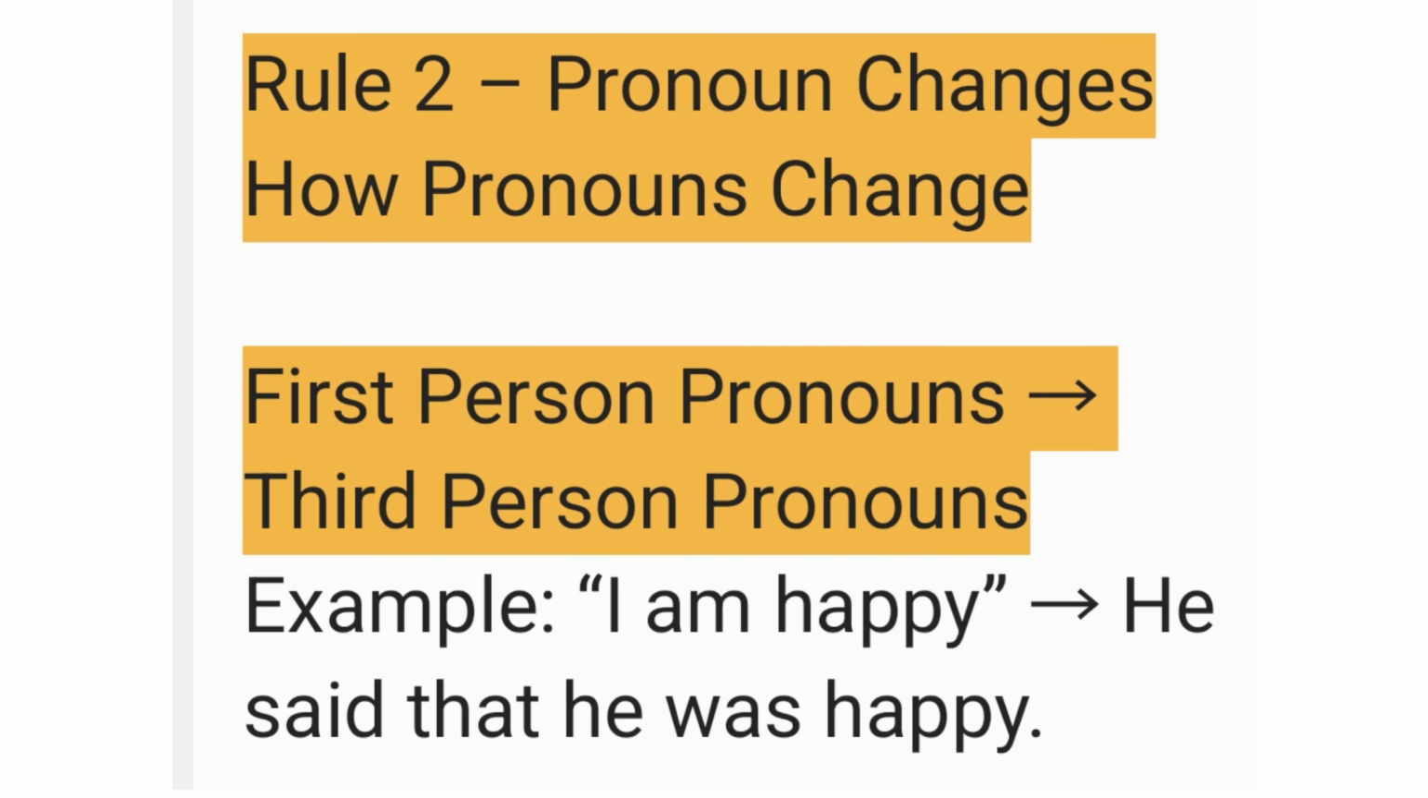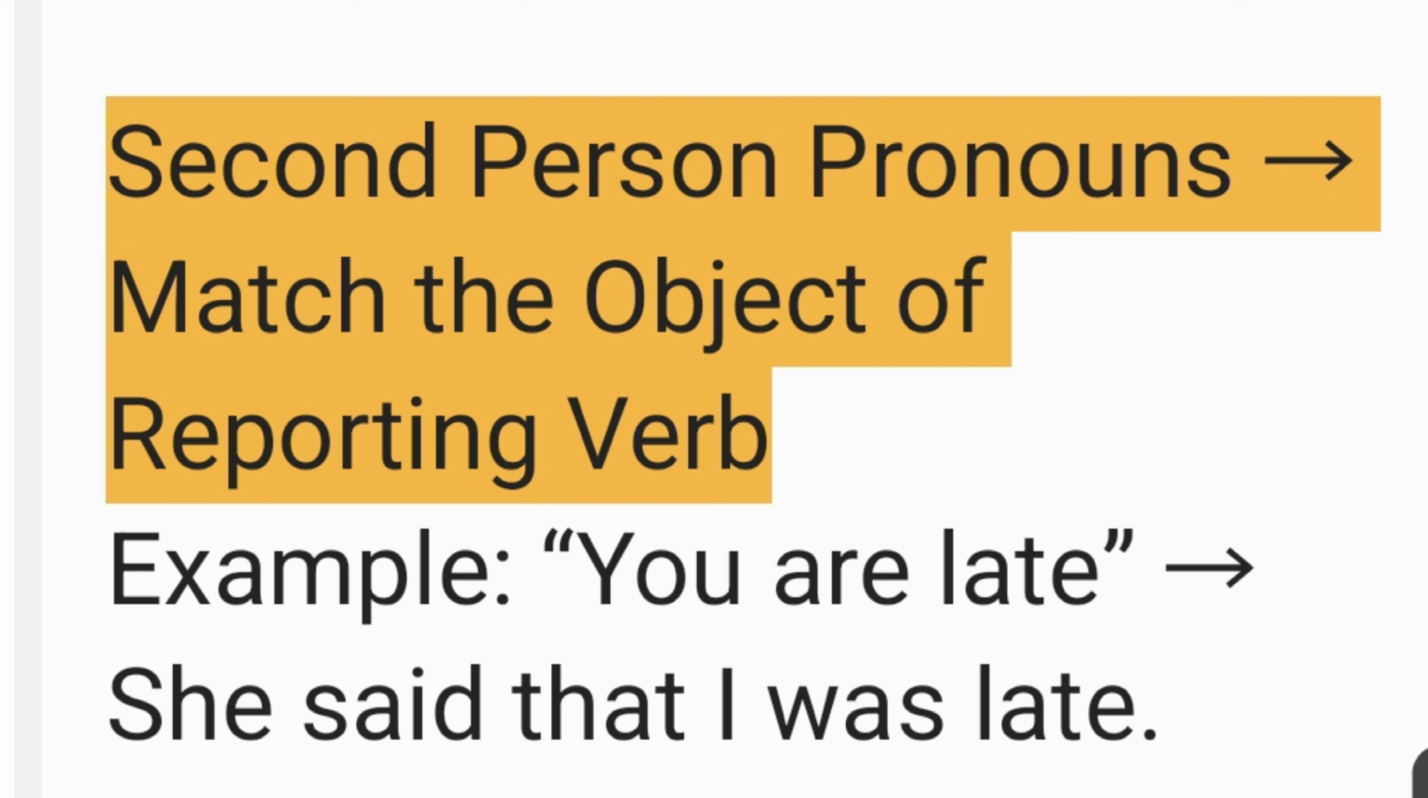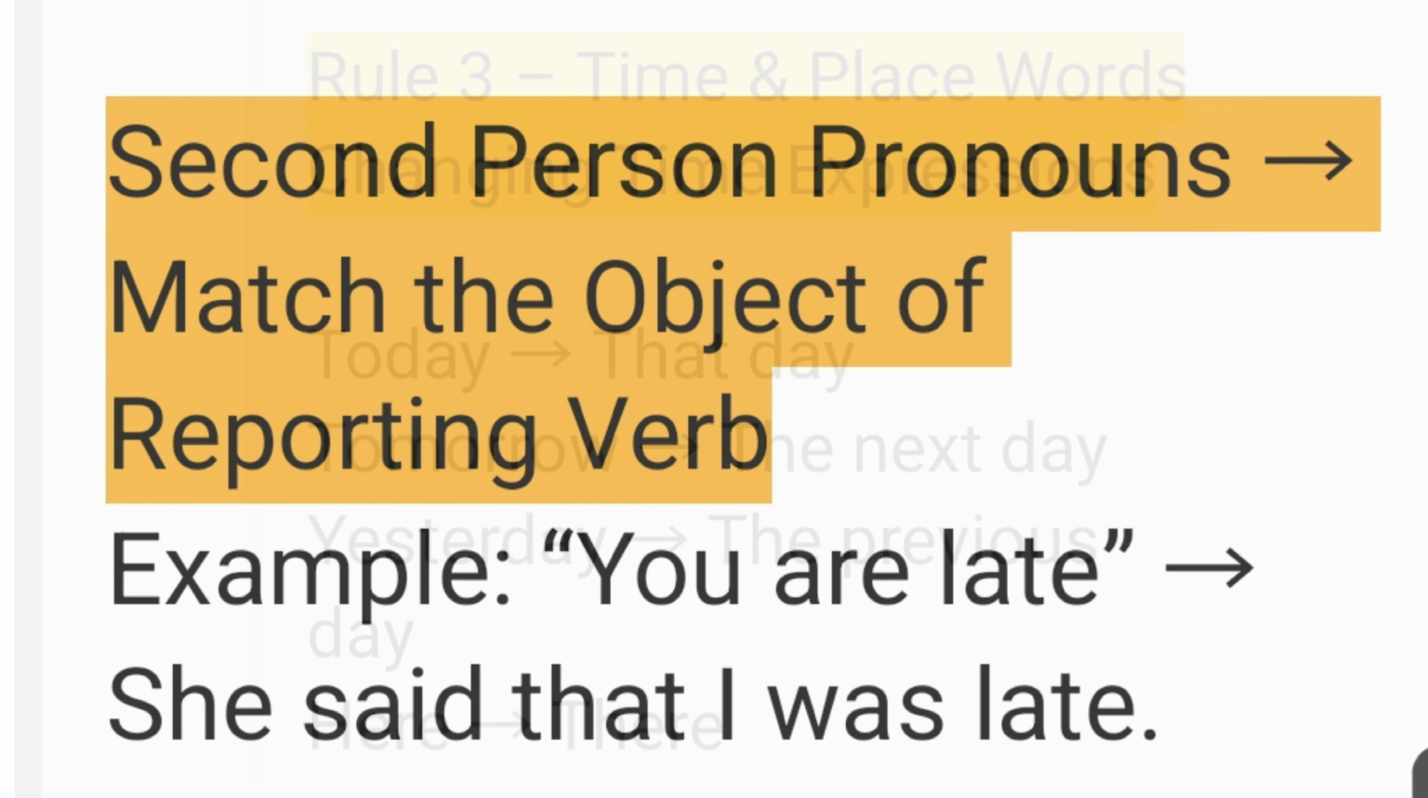Another thing, how pronouns change. First person pronouns change into third person pronouns. For example, I am happy. He said that he was happy. And second person pronouns change according to the object of the reporting verb. For example, you are late. So she said that I was late.